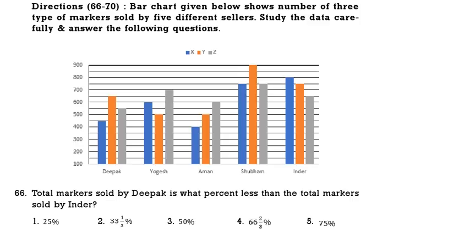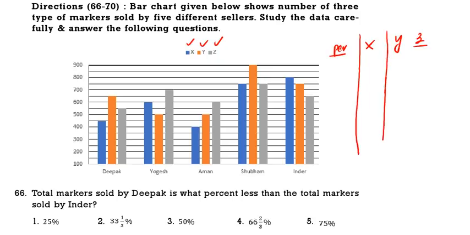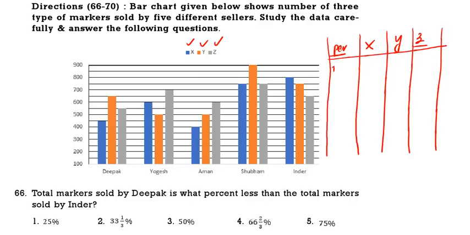Now whenever you have a bar diagram like this, it is better to draw a table. So all of you open one 4 column table. The first column is the person, next X, Y, Z. Below the persons, write down the names: the first one is Deepak, next Yogesh, next Aman, next Shubham, next Inder.